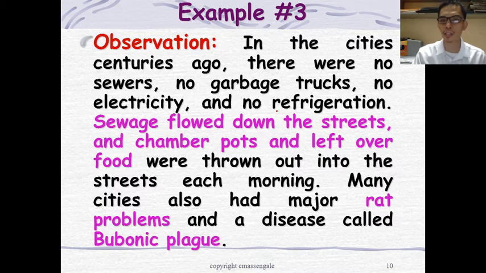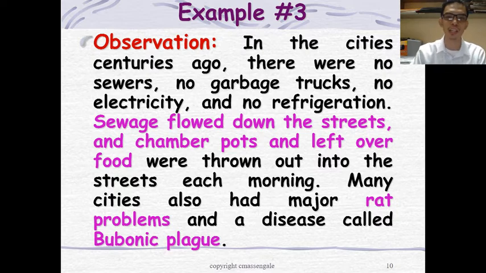In the cities centuries ago, there were no sewers, no garbage trucks, no electricity, no refrigeration. Sewage flowed down the street, and chamber pots and leftover food were thrown into the streets each morning. So, many cities had major rat problems and a disease called bubonic plague. So, this is the observation. So, what will be your conclusion? Pause this one and write it down in the comment section.